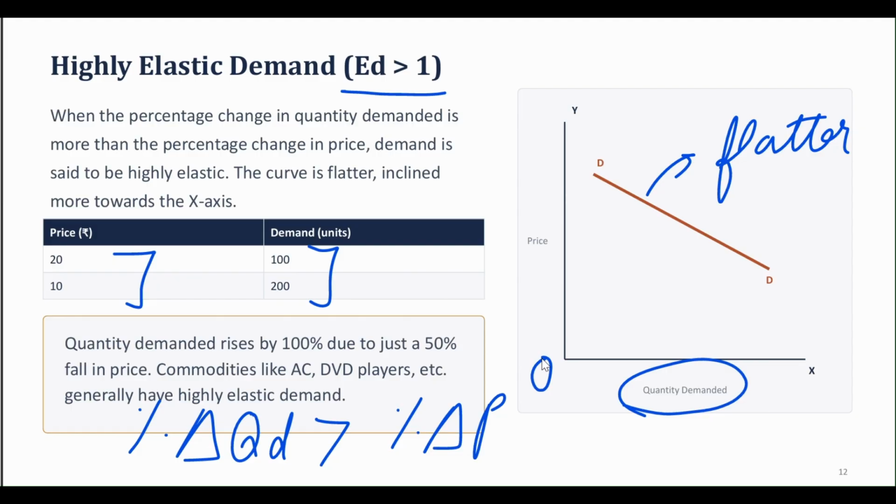Commodities like AC, DVD players, etc., generally have highly elastic demand. That basically means that when the price changes, either a fall or a rise in the price, it is going to greatly affect the demand for commodities like AC and DVD.